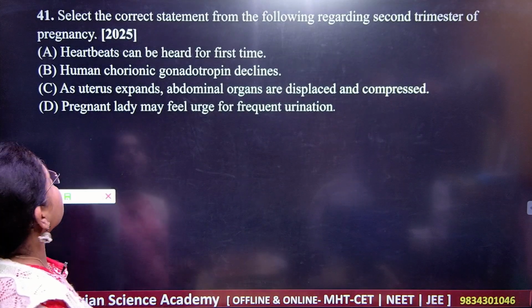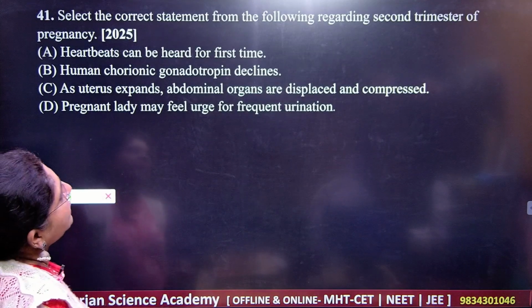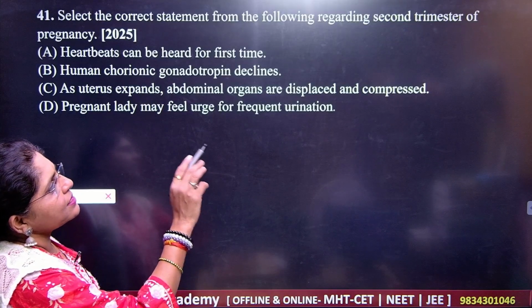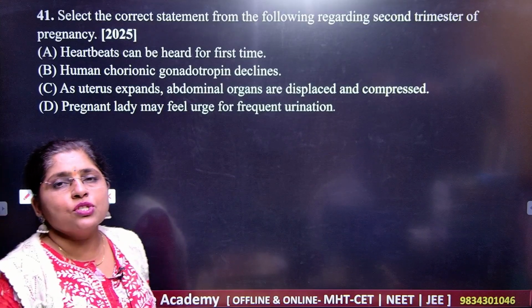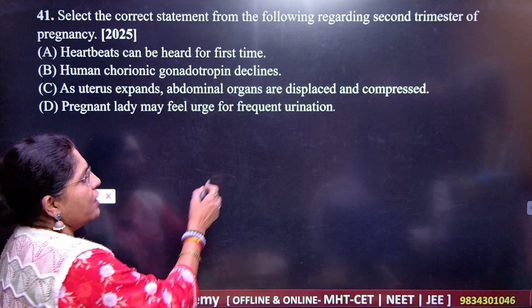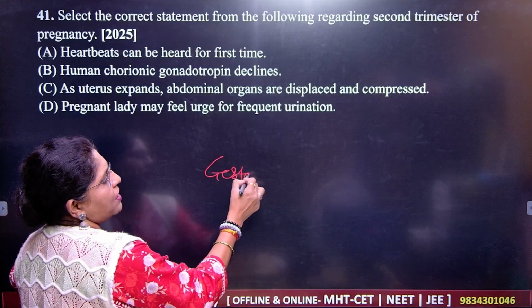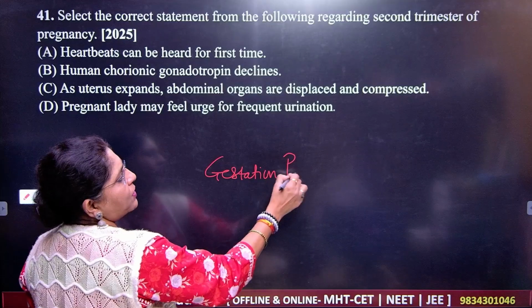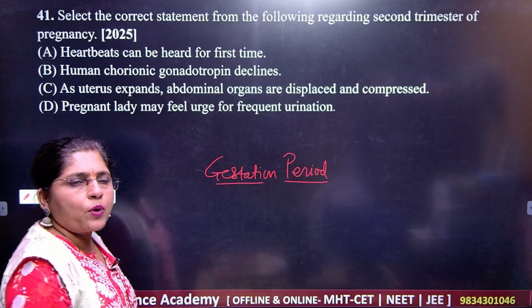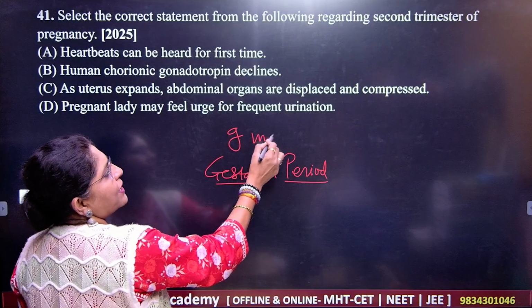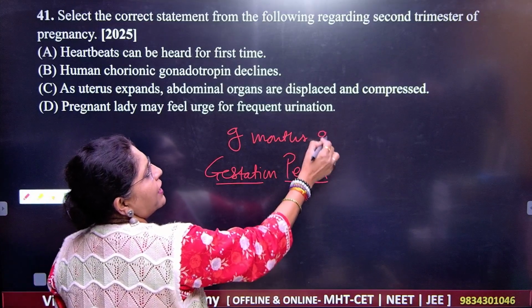Got it? Next, select the correct statement from the following regarding the second trimester pregnancy. So you should know how much is the gestation period. Okay, you know the meaning of gestation. Gestation period is the period for the embryonic development, right? And this gestation period is very important here. It is of 9 months and 9 days.